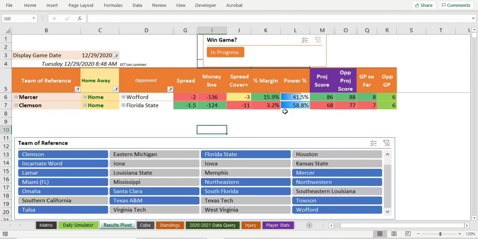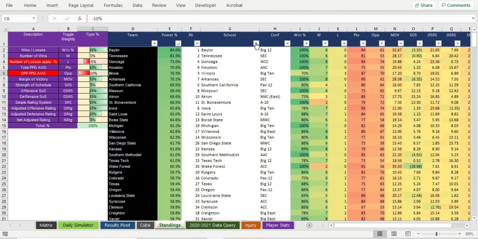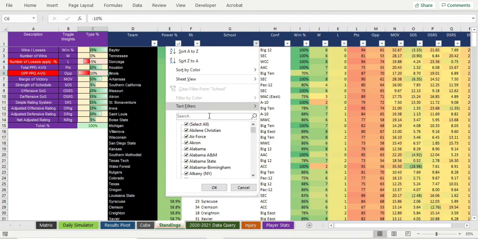And as we were discussing this game, I kept saying how Mercer has a greater power percentage, and this game is a dogfight. Even though I think Clemson wins it, I know that Florida State is going to play them tough, and with this disparity here, I think the answer is Mercer at -136. Let's just double check that by looking at the standings of Mercer and Wofford and how many games Mercer has played at home. We're going to be naming our picks of the day, so let's make sure we know what we're talking about.